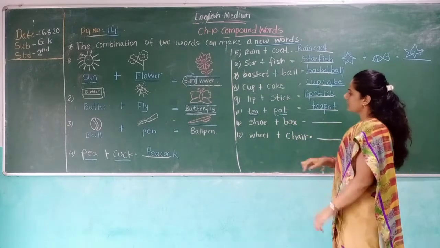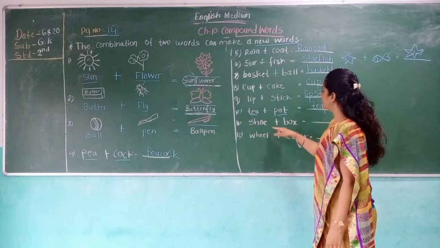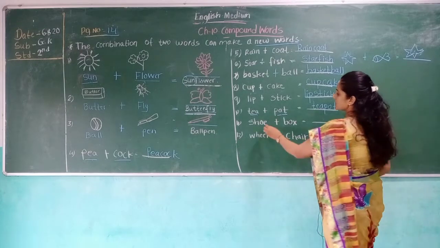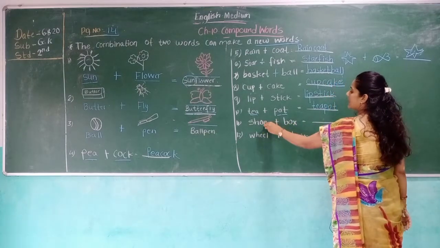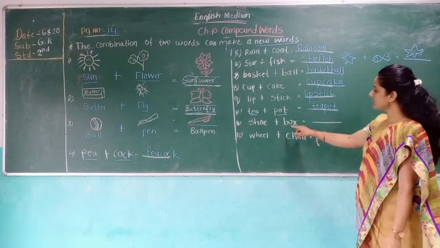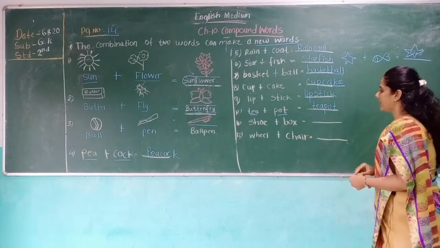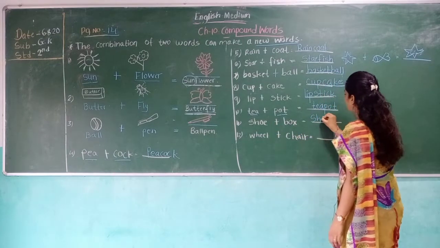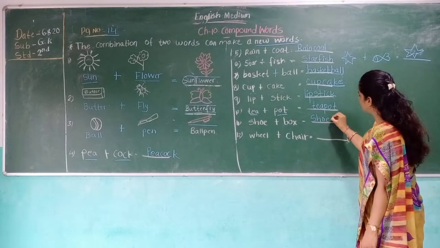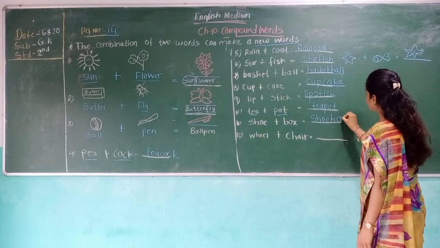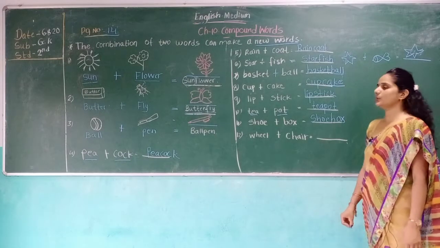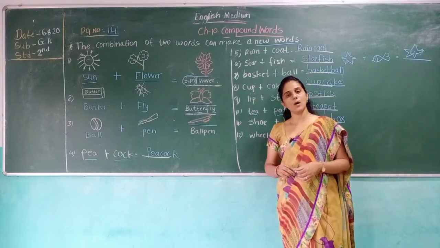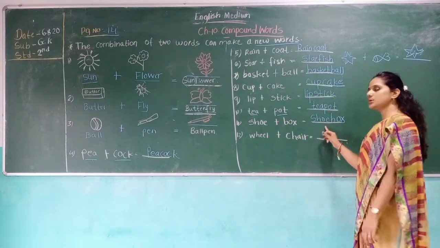Okay kids. Now number 11 is shoe plus box. Speak again. Shoe plus box. So this is the spelling of the shoe and this is the spelling of the box. We write the two spellings together. Shoe box. When you buy new shoes, where do you keep them? Yes, you bring them in a box, a shoe box. So it's called a shoe box.